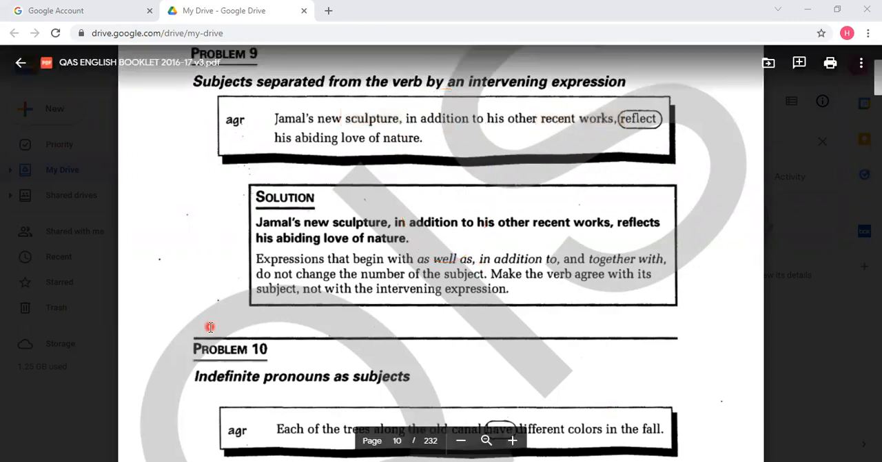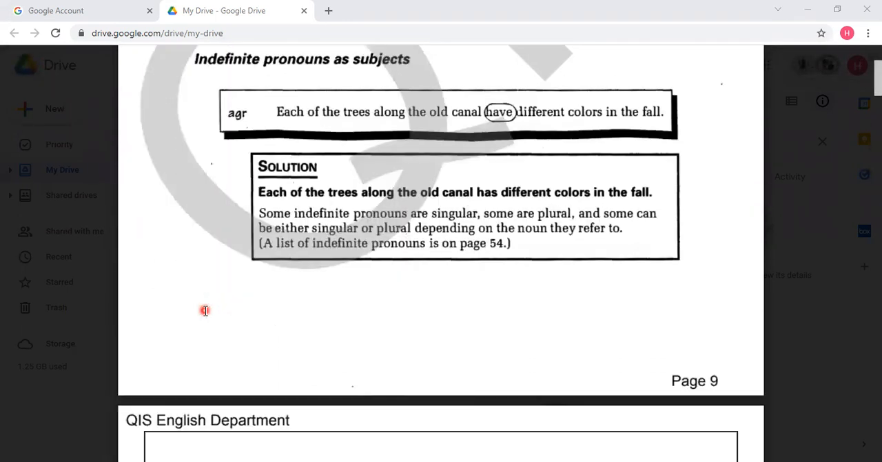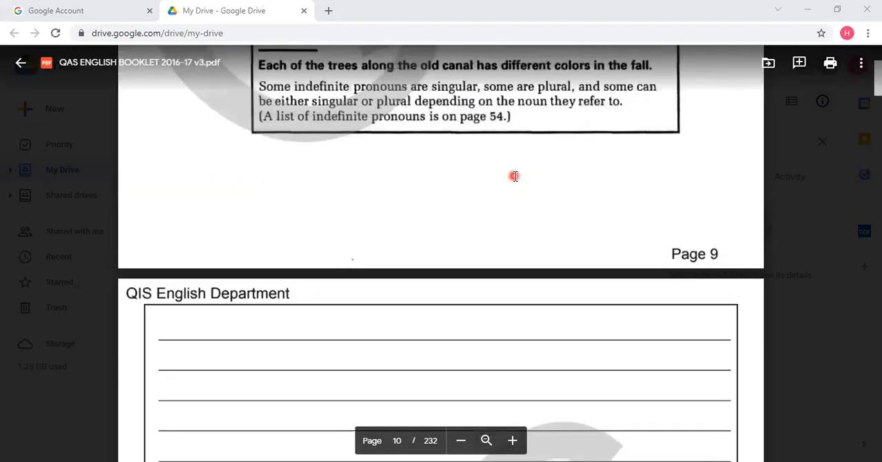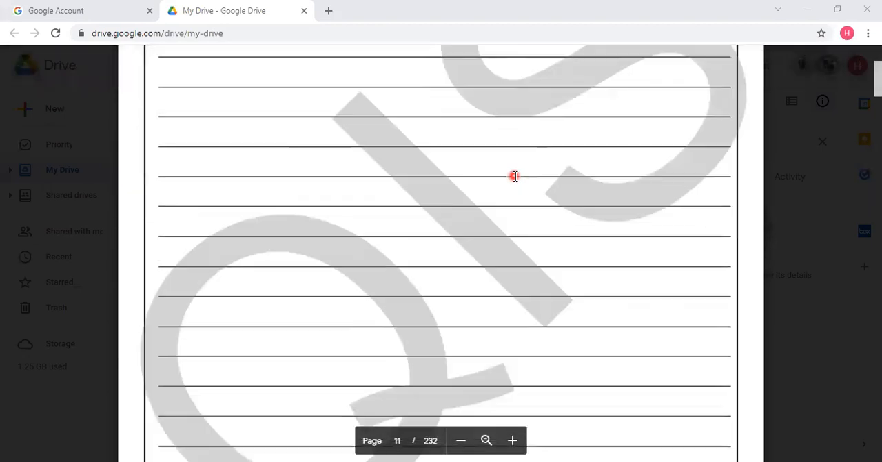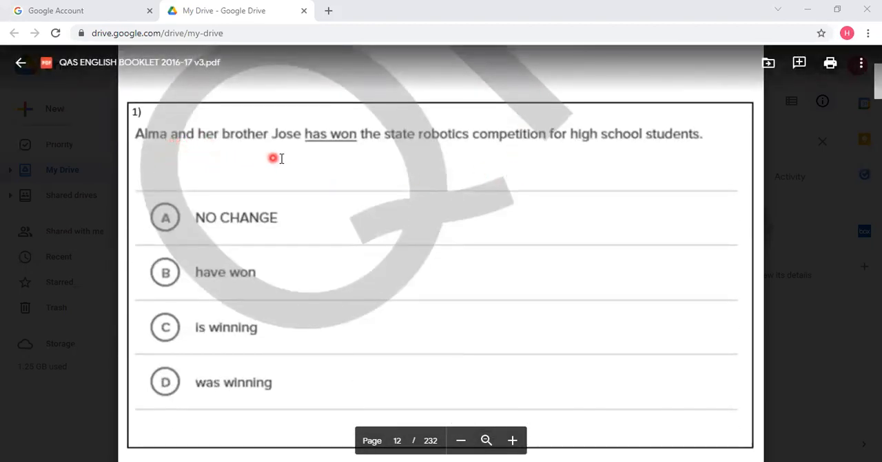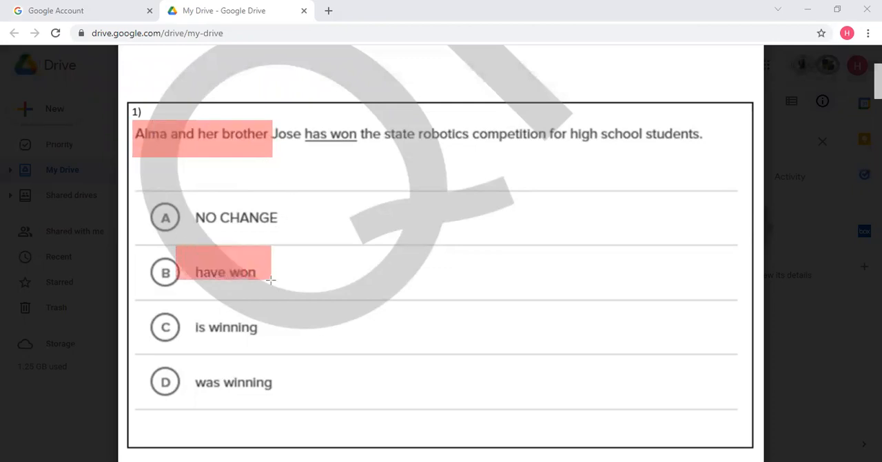Next. We said this before, each of the trees, it is, has. Okay. Now let's consider some of the examples here. Alma and her brother Jose, plural. So clearly it is have, because the subject is a plural one.